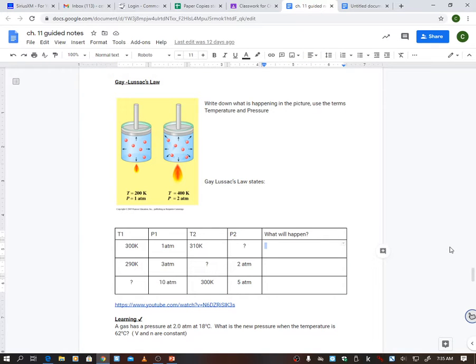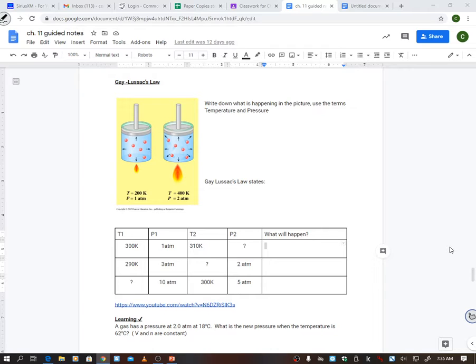Guys, this is Section 5 notes, or Gay-Lussac's law, and we're going to be dealing with temperature and pressure. So Boyle's law was pressure and volume, which was PV equals PV. If one goes up, the other goes down. Charles' law was dealing with temperature and volume, and they did the same thing. If temperature went up, volume went up. Well, this is going to be the same thing, so it's very similar to the last section that we had.